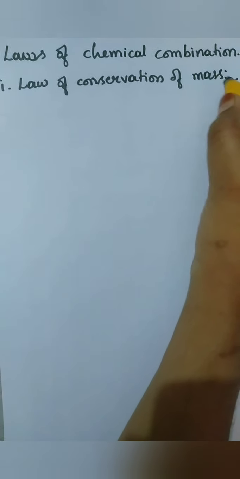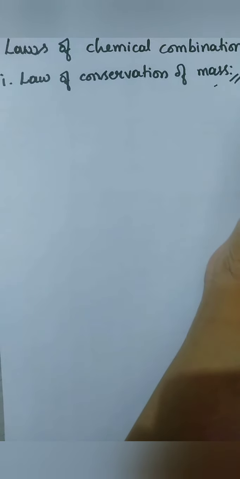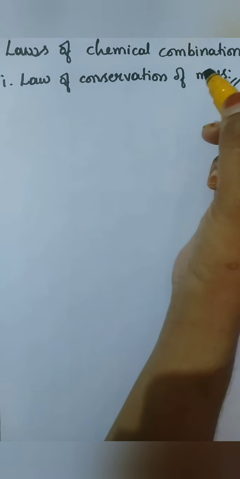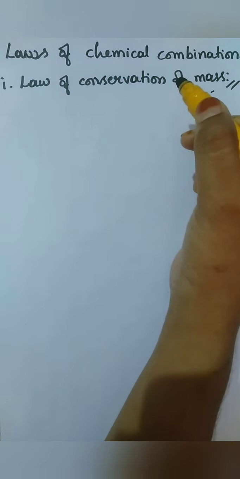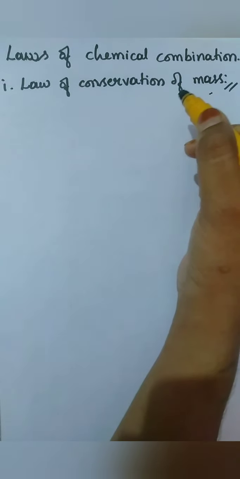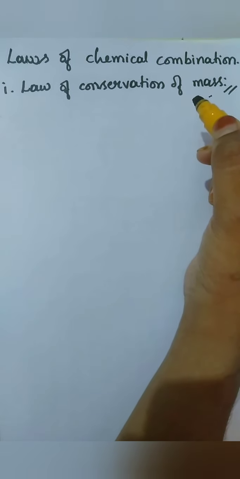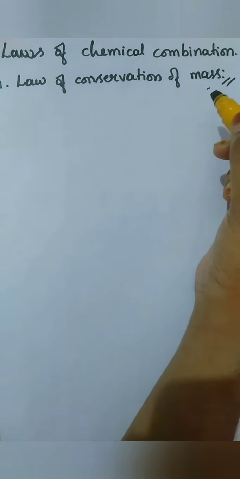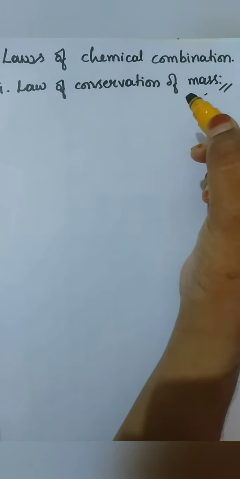Here it is mass. So the law of conservation of mass says the total mass of a system in chemical changes remains constant. The chemical change can neither create mass nor destroy mass. It will stay as it is.